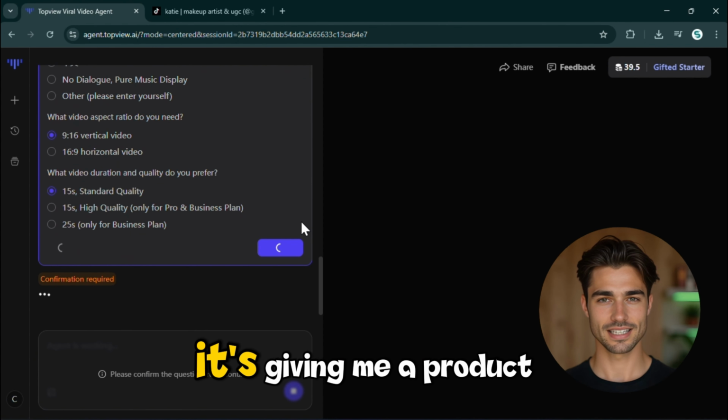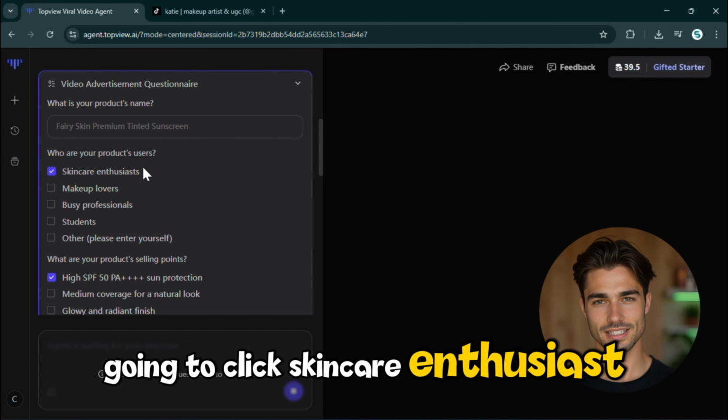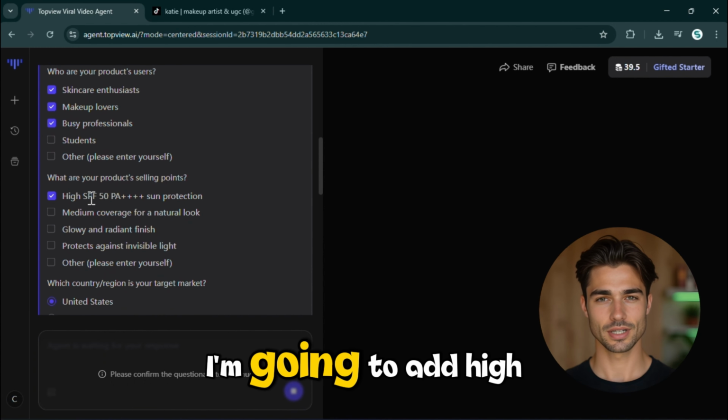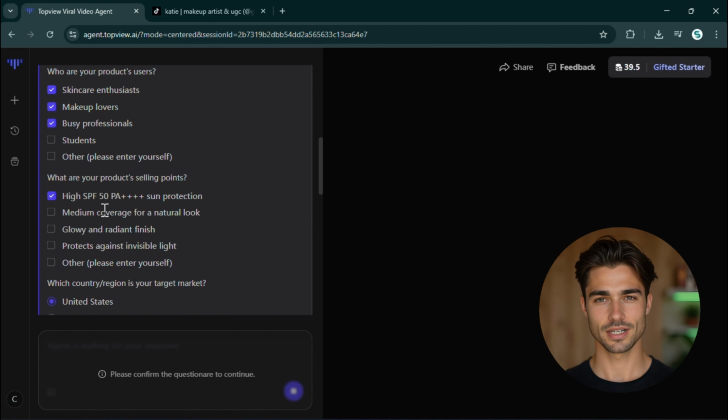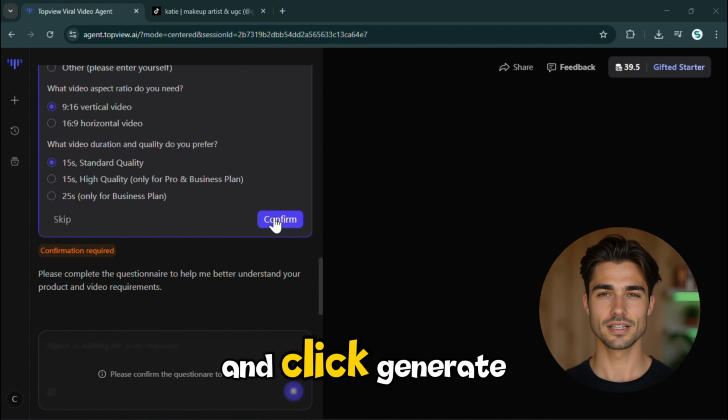Okay, so again, it's giving me a product questionnaire. So for this one, I'm going to click skincare enthusiast, makeup lovers, and busy professionals. Then for the product's selling points, I'm going to add high SPF 50, medium coverage, and also the next two options. Then again, I'm going to keep the country the same and everything else the same, and click generate.